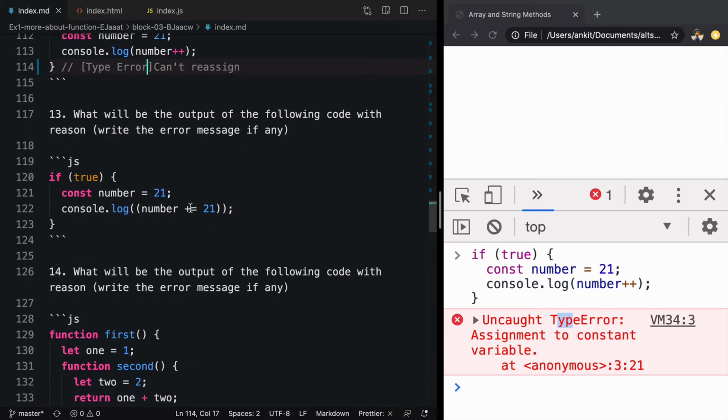Again, we are changing the value. This is change and assign operator. So the output will be same. It will be type error and can't reassign.